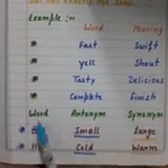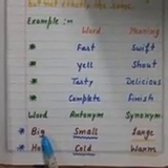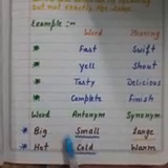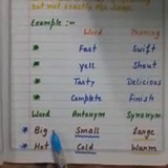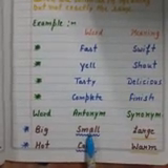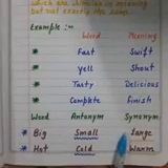Synonyms are the same words and antonyms are the opposite words. So big means bada, large means also bada. Big, bada, large, small, chota. So this is the antonym of this word and this is the synonym of this word.